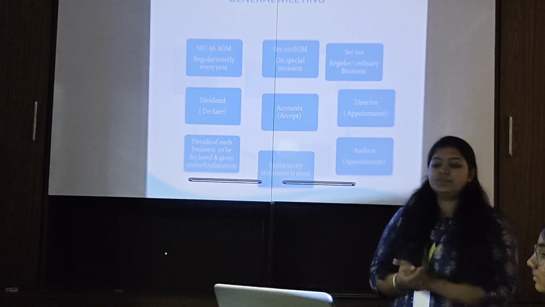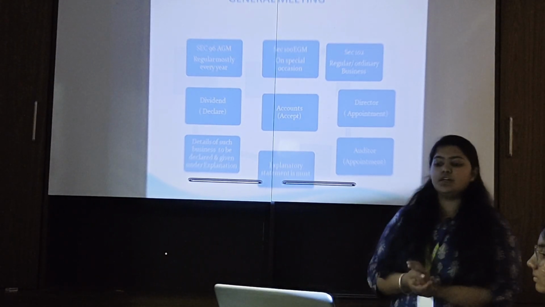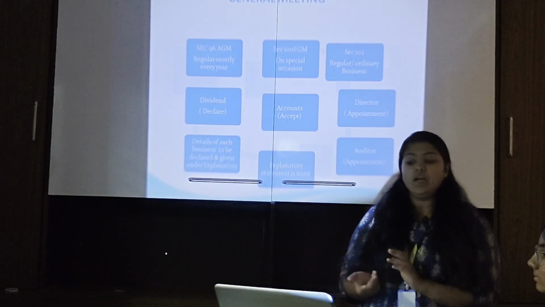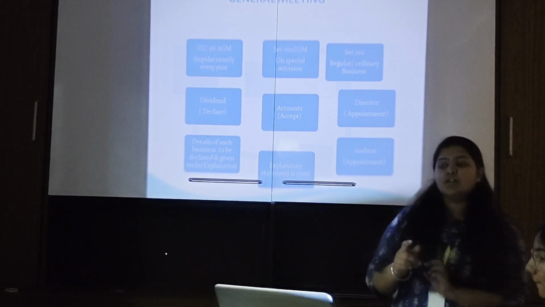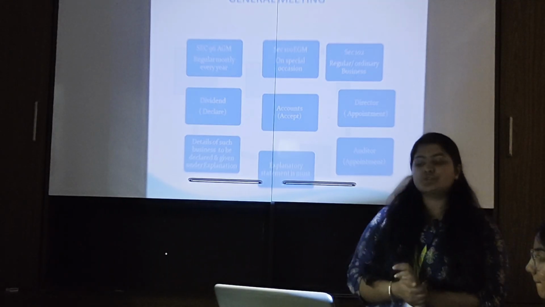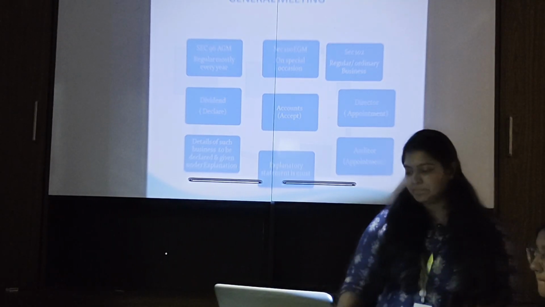Details of such business are to be declared and given under the explanation, that is in Section 102, which is called the explanatory statement.